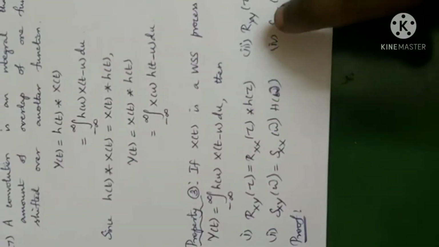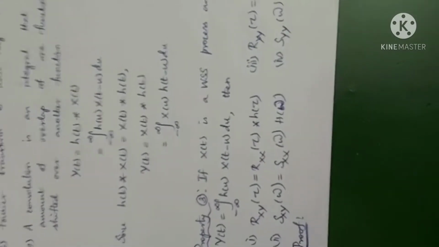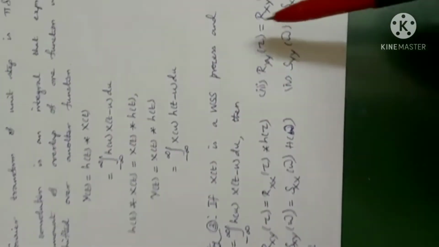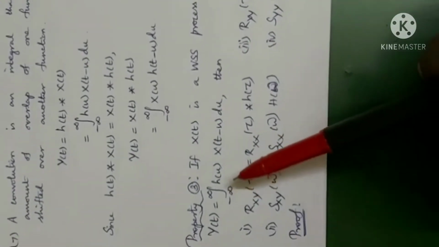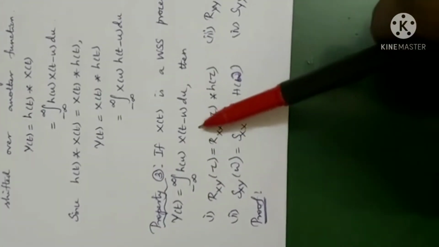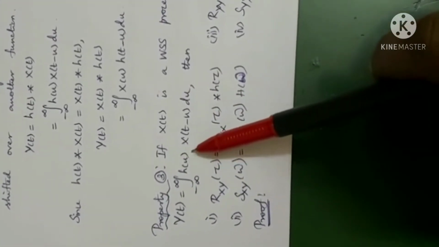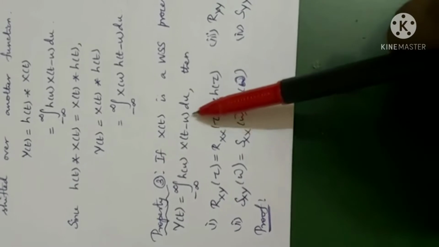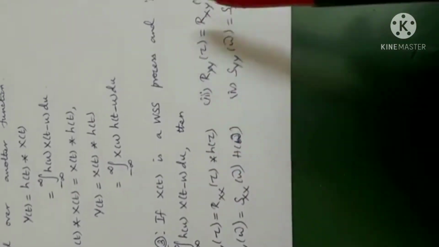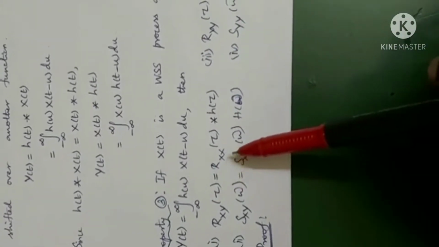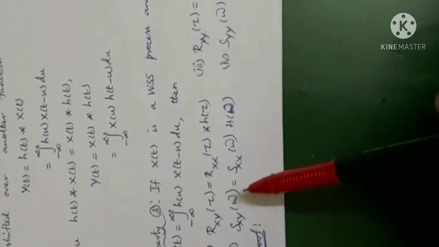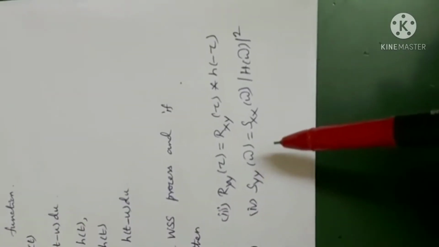Dear students, let us see the third property. When x of t is wide-sense stationary and y of t is the convolution between h of t and x of t minus u, then prove these four: Rxy of tau, Ryy of tau, Sxy of tau, Syy of tau.